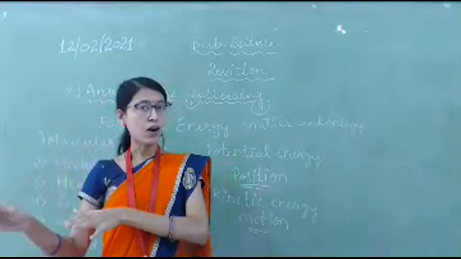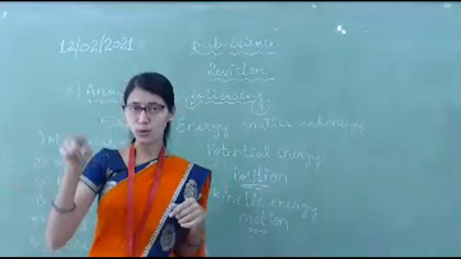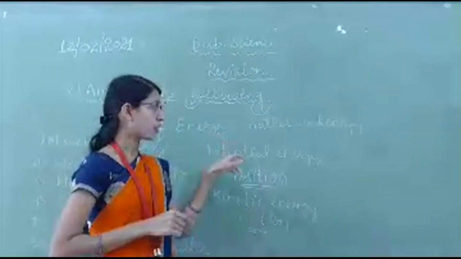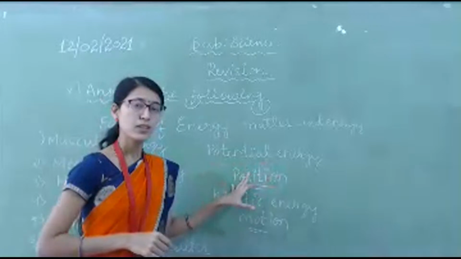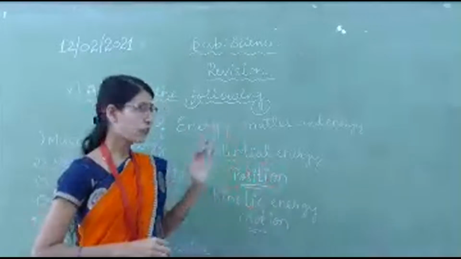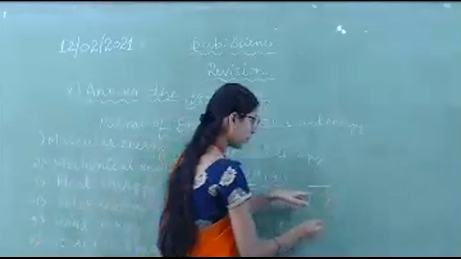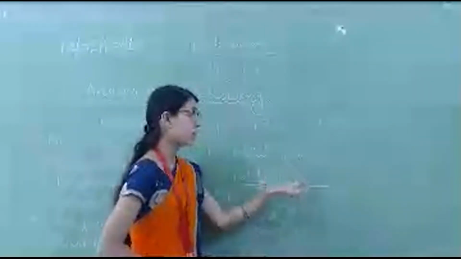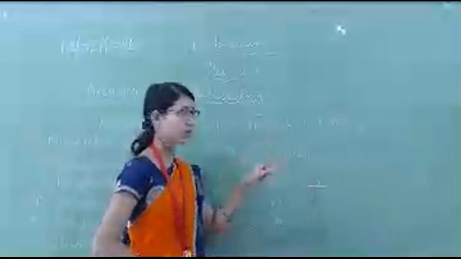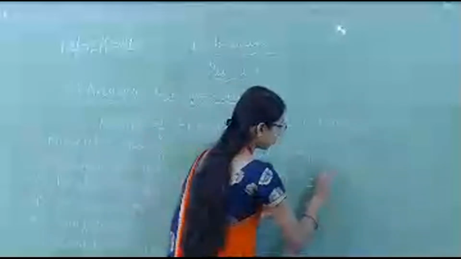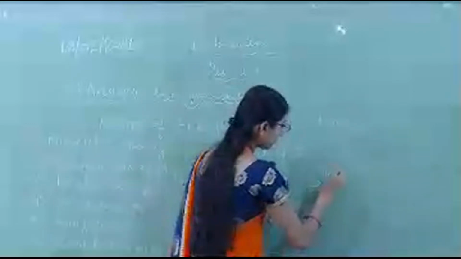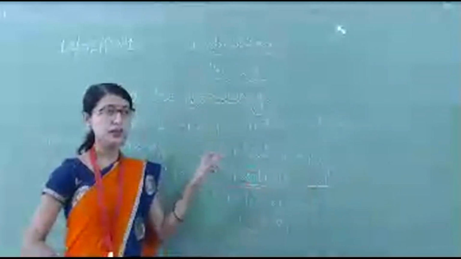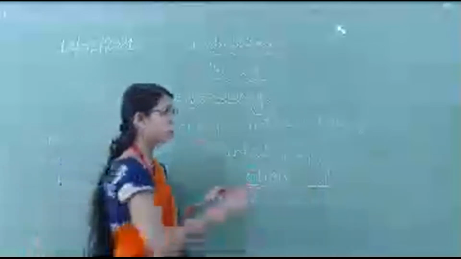If I am on the ground, then my energy is zero. When we say potential energy, it means height from the ground. For example, if any object is on the ground, then its potential energy is zero. If it is at a certain height above the ground, then it has potential energy. Got it?